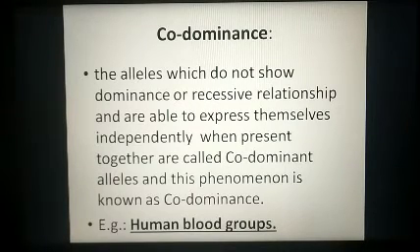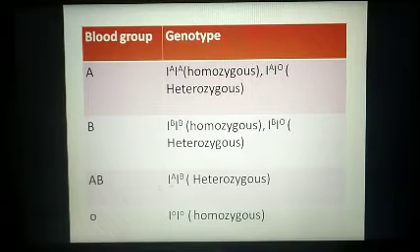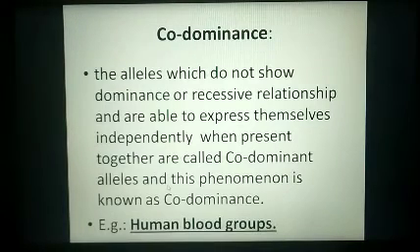So the same example, human blood groups. The best example for codominance is blood group AB. Here AB has two different alleles, that is allele A and allele B. Both can express independently, so it is an example for codominance.